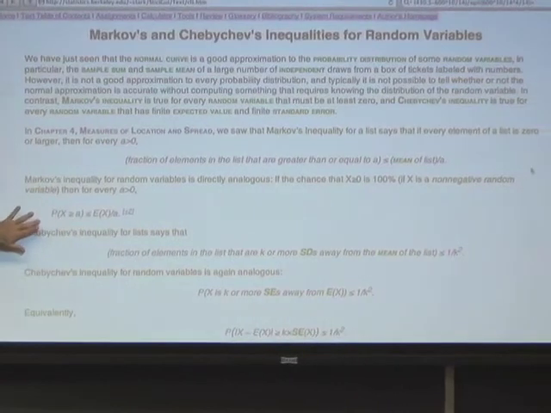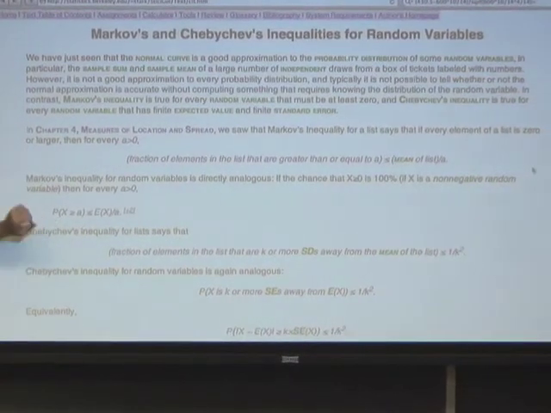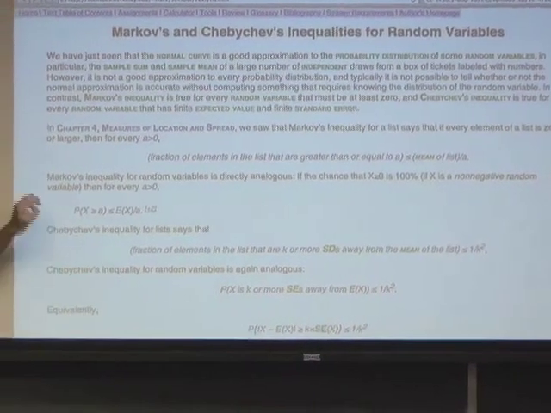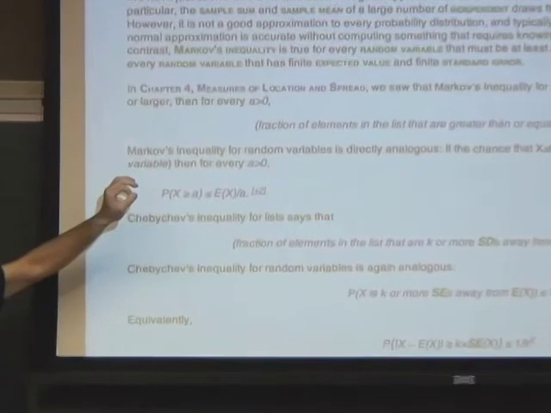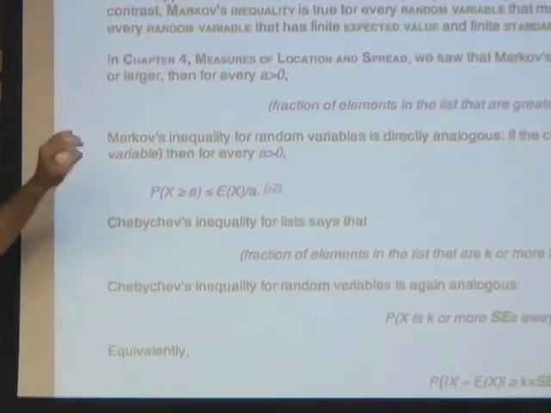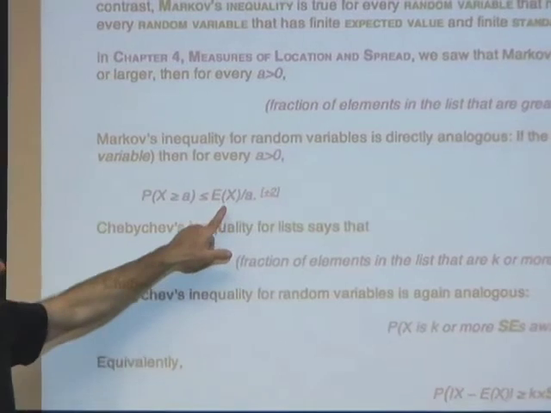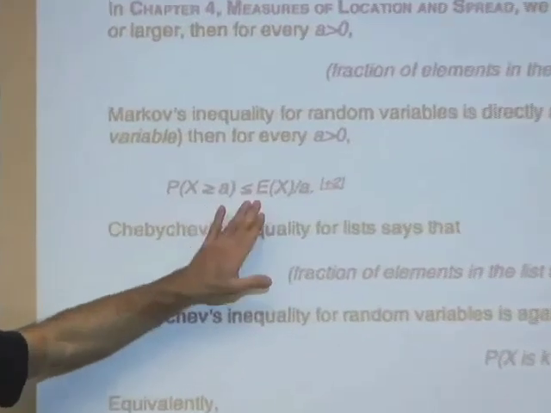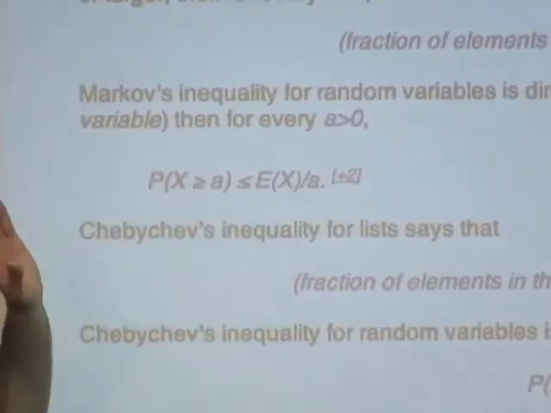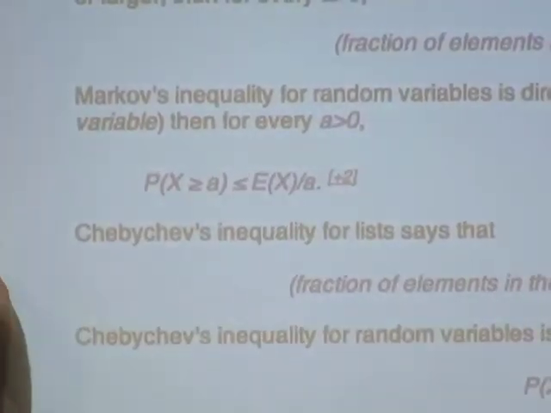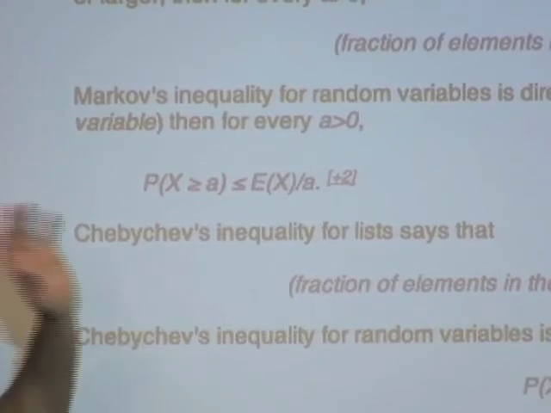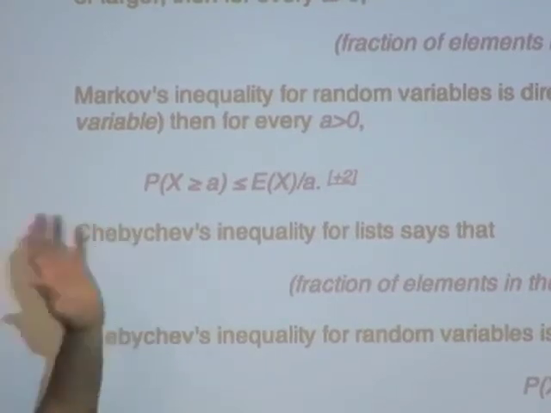Turn that into the language of random variables. The fraction of elements in the list is like the probability that you observe a certain value. Probabilities are like fractions of the elements. And the mean of a list is like the expected value of the random variable. You have a random variable that is non-negative in the sense that the probability that the random variable is at least 0 is 1.